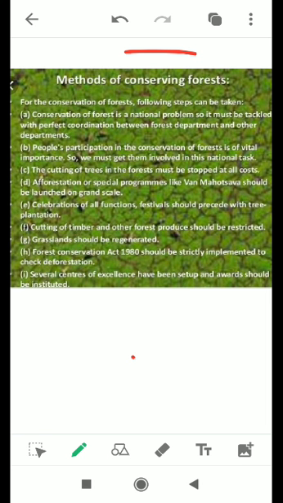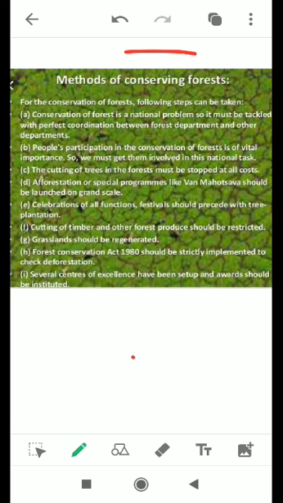Wildlife conservation is closely related to forest conservation. When a forest is destroyed, a large number of animals become extinct or endangered. So to conserve the habitat of endangered animals, it is necessary to protect the forest.